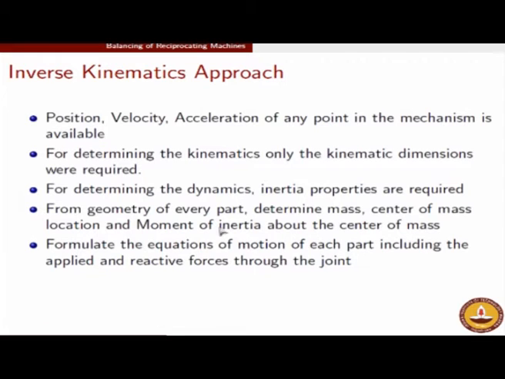We will determine the mass, we will need the center of mass location, and we will also need the moment of inertia about any point, but preferably about the center of mass. So what we need to do dynamic analysis, in addition to the kinematic inputs, is the inertial properties: the value of the mass, the location of the center of mass, and the moment of inertia, preferably about the center of mass location. If it is about some other point, we can always use one of those moment of inertia theorems to translate this moment of inertia. So we will need the moment of inertia basically about the center of mass if it is available. If it is available for any other origin, that is also fine, we can shift it.